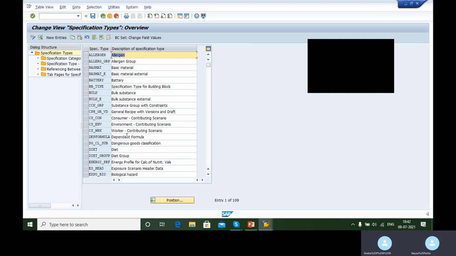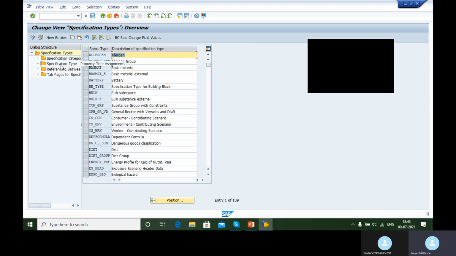Okay. So from SPRO, reference IMG, EHS, basic data tools, specification management, specification type. That's just one of the routes I'm saying. There are many other things which you have to remember in a similar fashion. So what techniques or tools will you give us for this? Yeah, I'll show you. For instance, if you have to create any specification, I'll show you exactly what steps you need to follow.